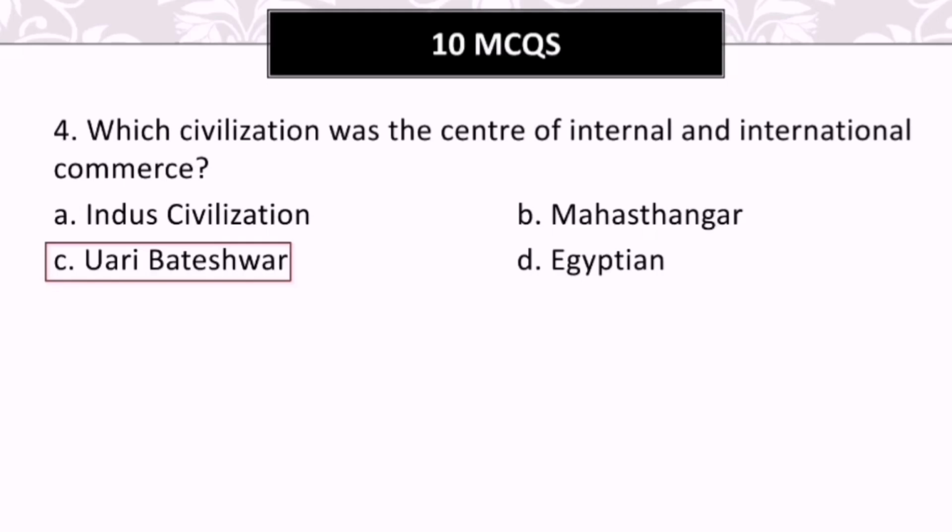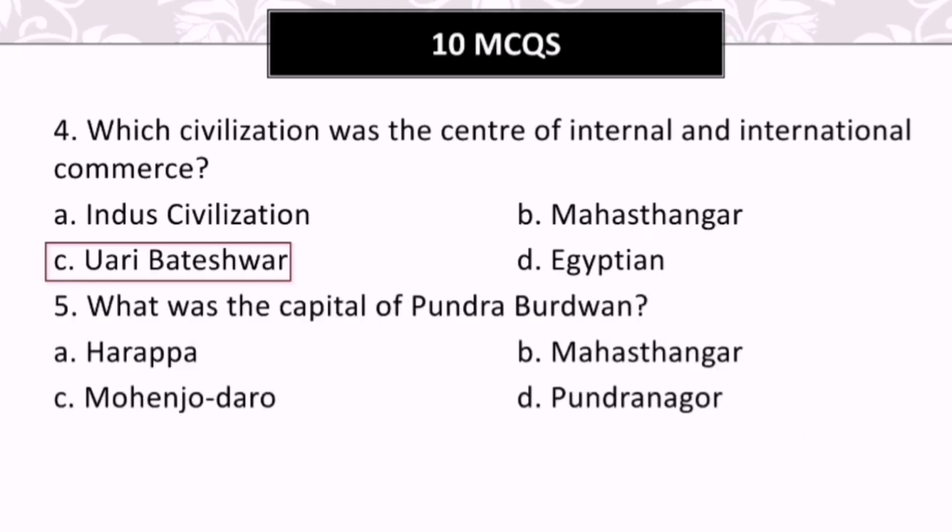Let's see the next question, that is question number 5. Okay, now the question is, what was the capital of Pundranagar? The options are A. Harappa, B. Mahasthangar, C. Mohenjo-daro, and D. Pundranagar. So, the answer here will be